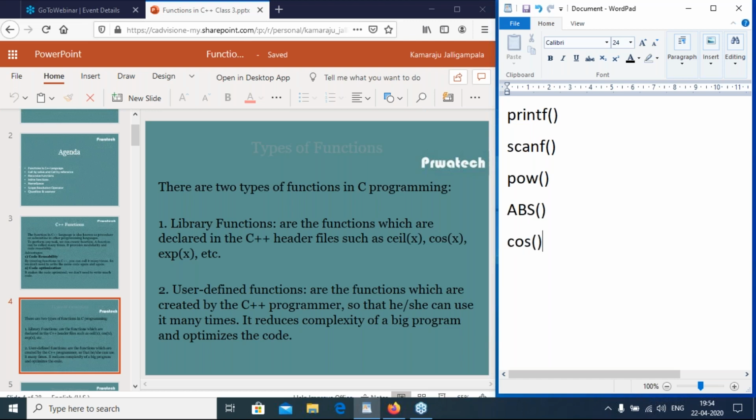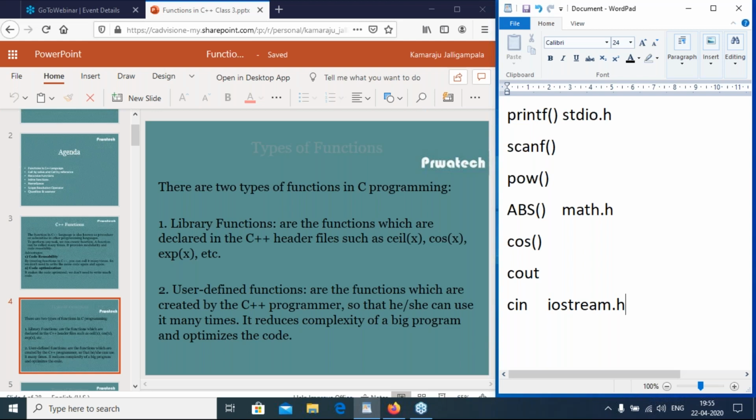These are inbuilt functions. printf, scanf are in stdio.h. pow, abs, cos, sin, tan, tan inverse are in math.h. In C++, cout is one more function, cin is one more function. These are in iostream.h. So these are the library functions built in stdio.h, math.h, iostream.h. These are not user defined, these are already existing functions.